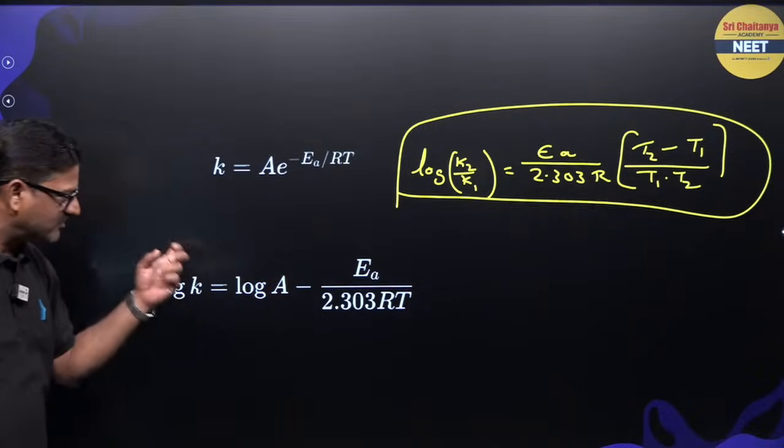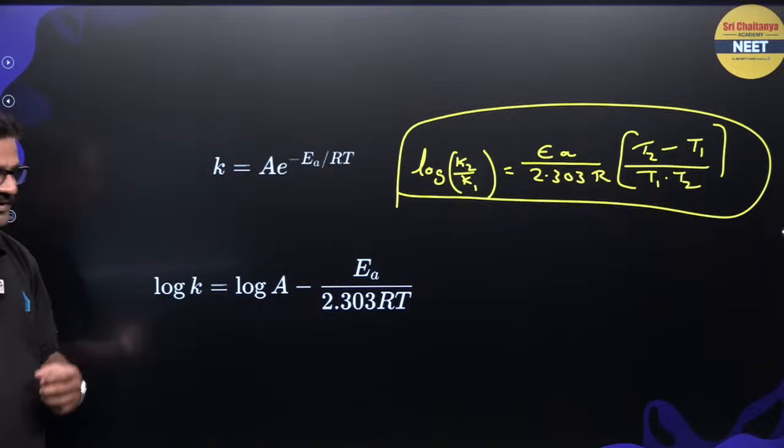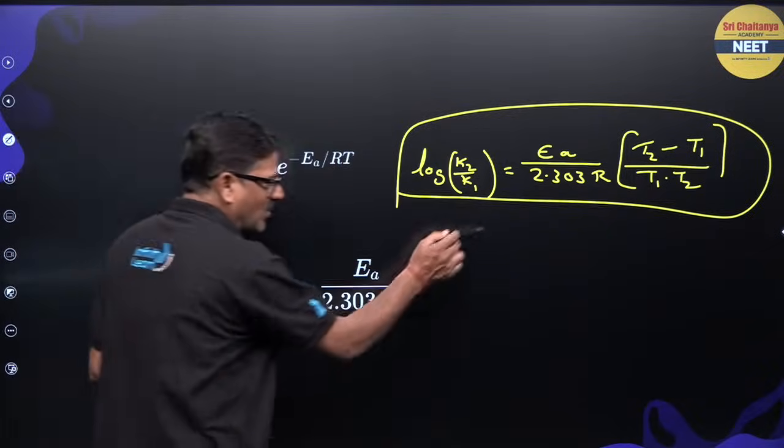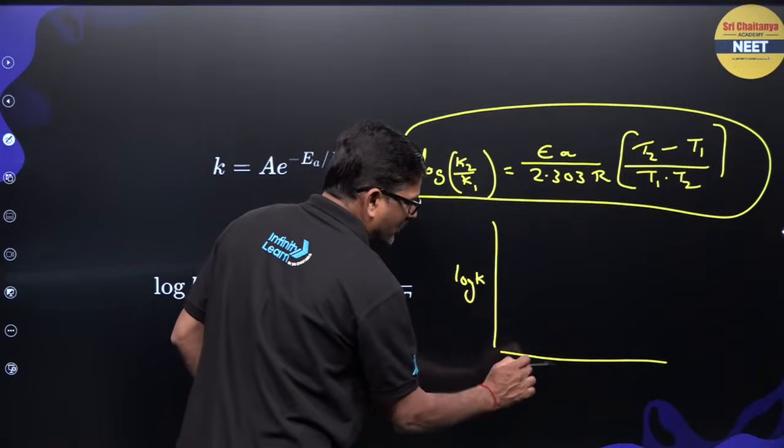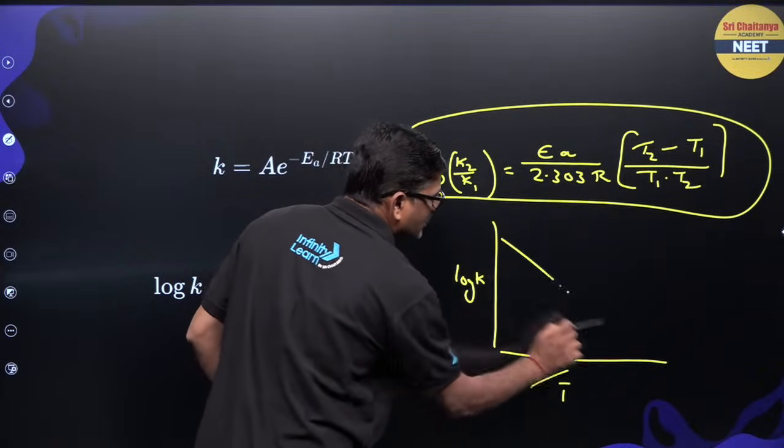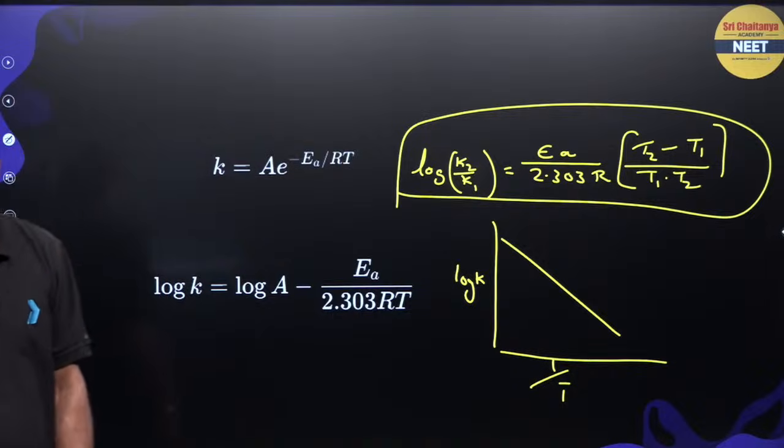But from there you are going to see the graph as well. You can see log k upon 1 by T. You're going to get a straight line with a negative slope, bacho.